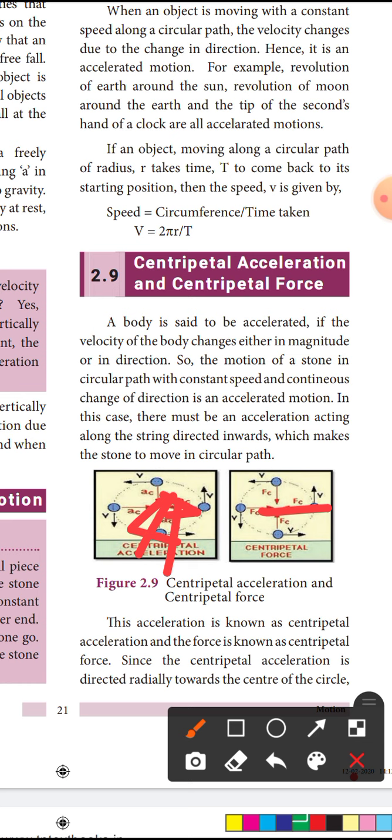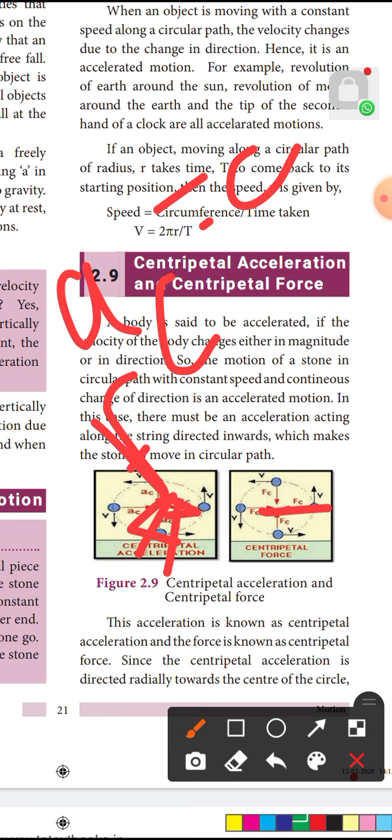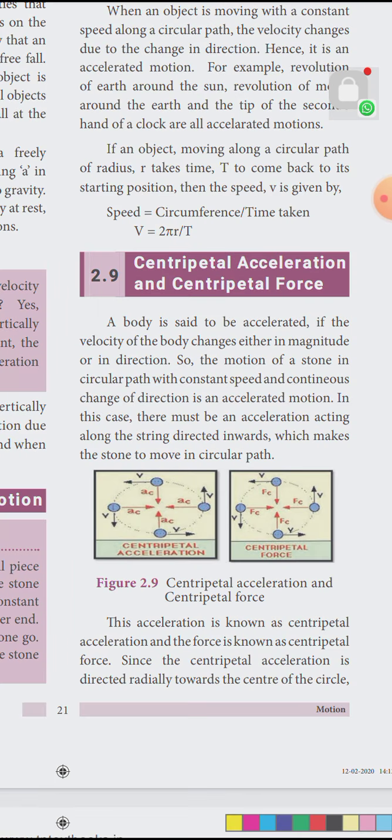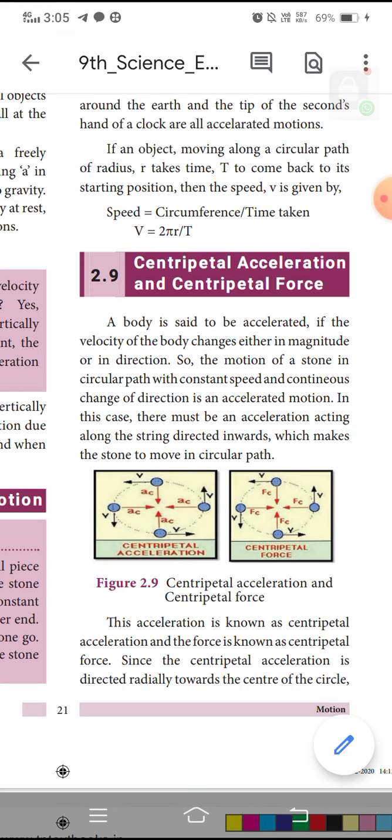Here, ac is centripetal acceleration and Fc is centripetal force. This acceleration is known as centripetal acceleration and the force is known as centripetal force.